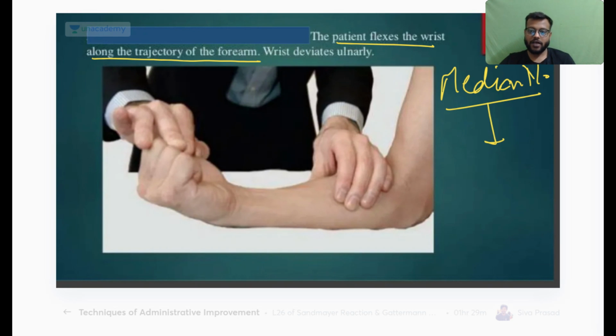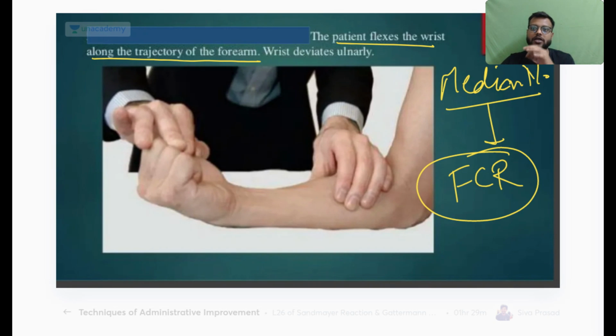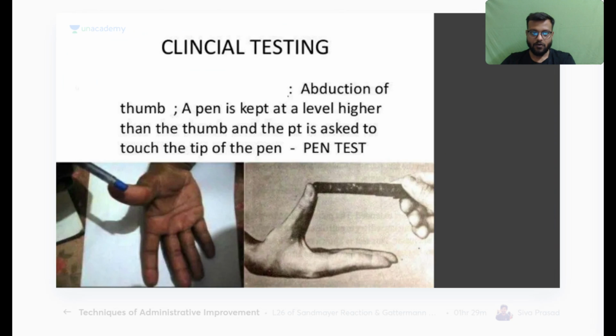Which muscle is tested here? We are testing flexor carpi radialis. The opposite happens in the flexor carpi ulnaris, supplied by the ulnar nerve: if there is ulnar nerve injury, on flexion the wrist will deviate towards the radial side. That will be the test for flexor carpi ulnaris in ulnar nerve palsy.